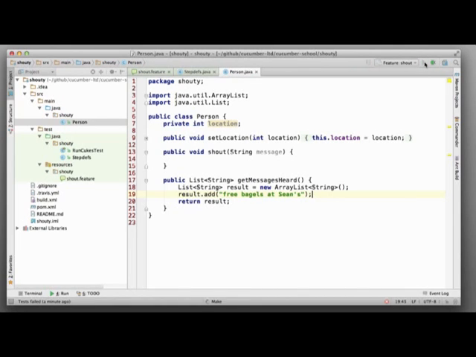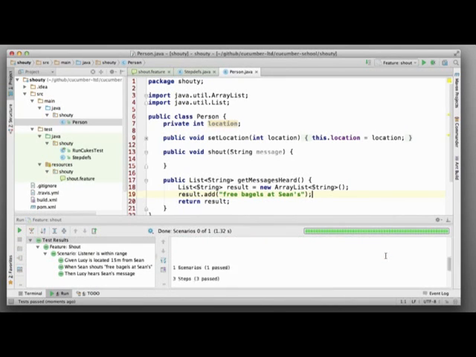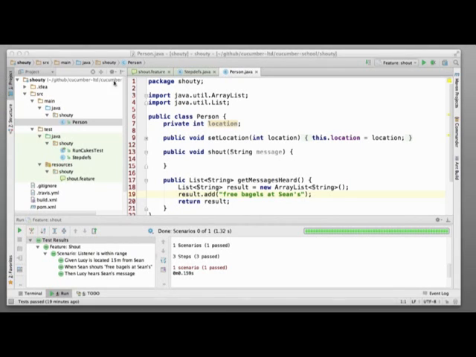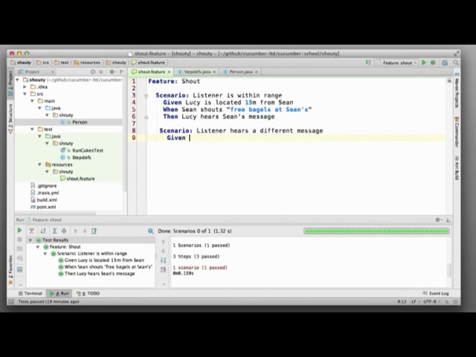Still, the fact that such a poor implementation can pass our test shows us that we need to work on our tests. A more comprehensive set of scenarios would force us to write a better implementation. This is the essence of behavior-driven development. Examples of behavior drive the development. So we know we need more scenarios and a better solution.